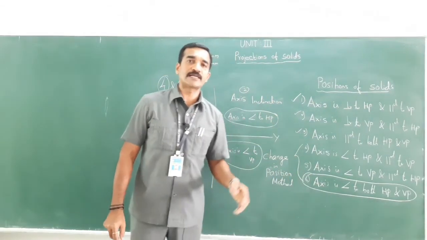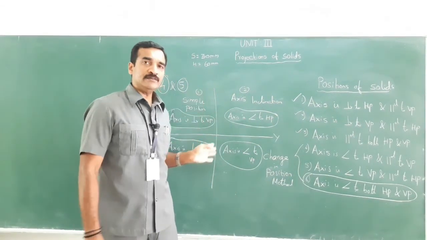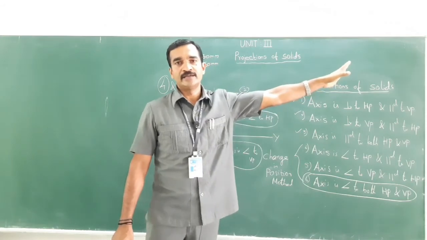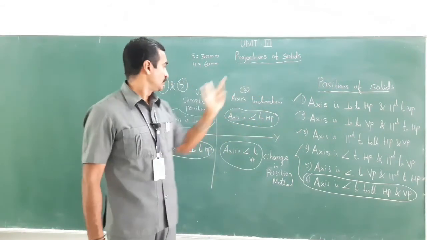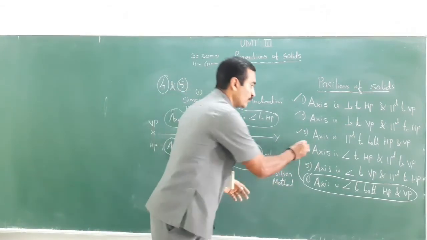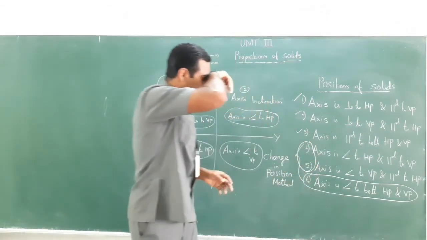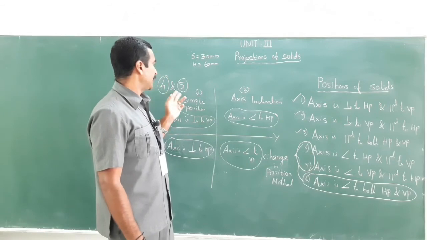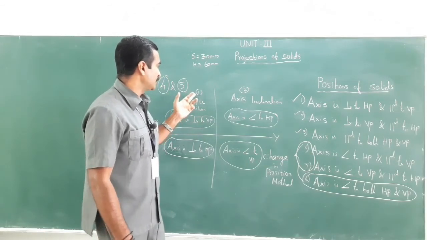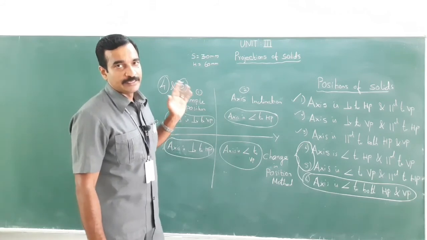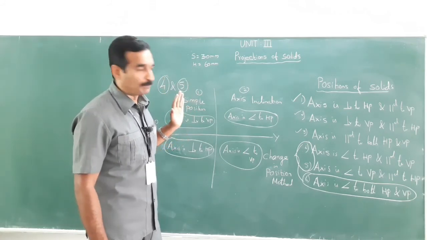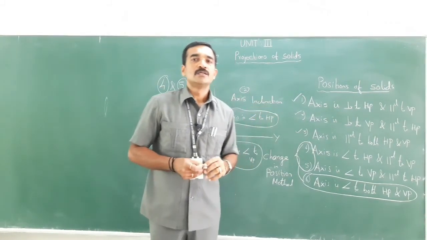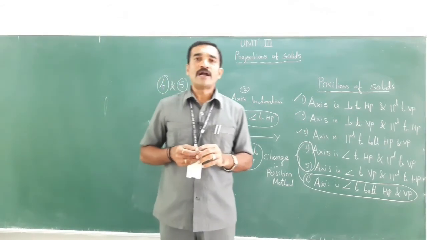As far as plane surfaces are concerned, there are three stages: simple position, surface inclination, and the third position, that is edge inclination or special conditions, right? When it comes to projections of solids, there are two stages to solve the fourth and fifth conditions, which are covered in our syllabus. The sixth doesn't come under our syllabus. For the fourth and fifth conditions, the first stage is the simple position, where you keep the axis perpendicular to any one of the planes. The second stage is when the axis is inclined, right? So by this you would have understood the basics.